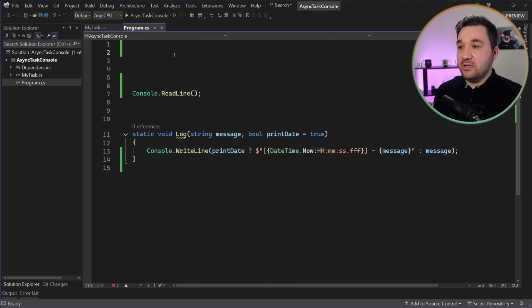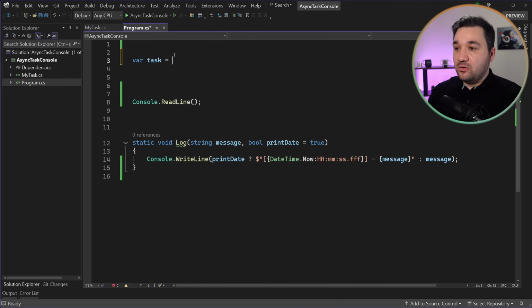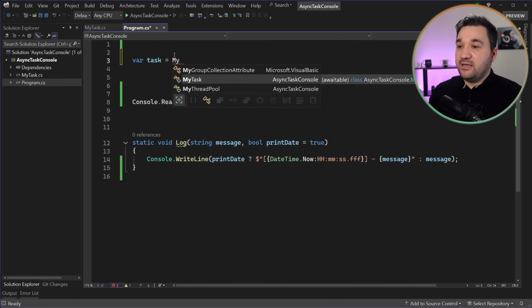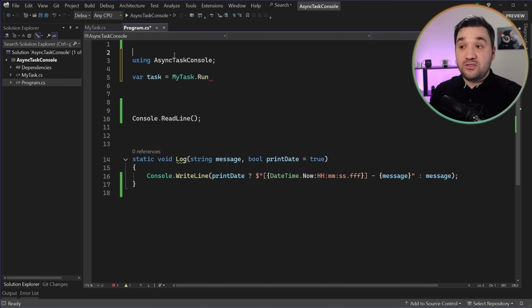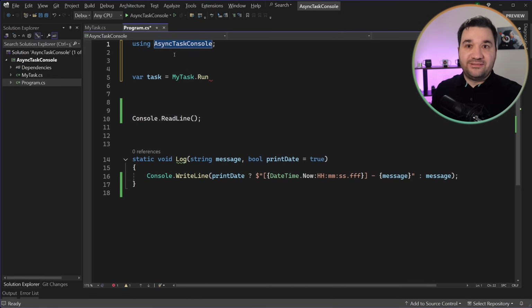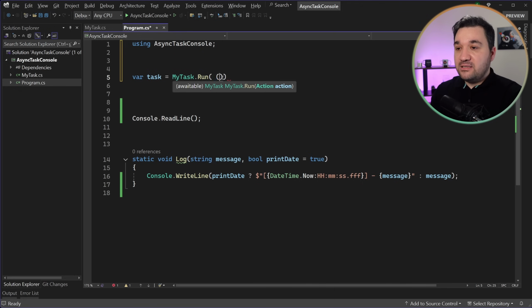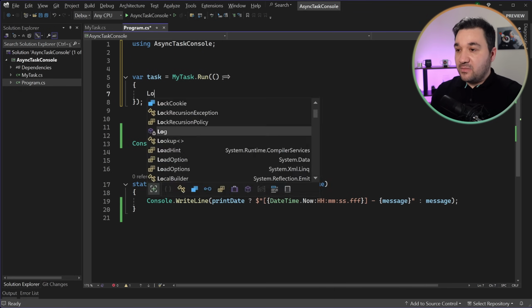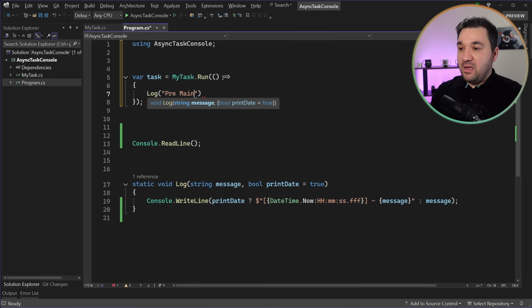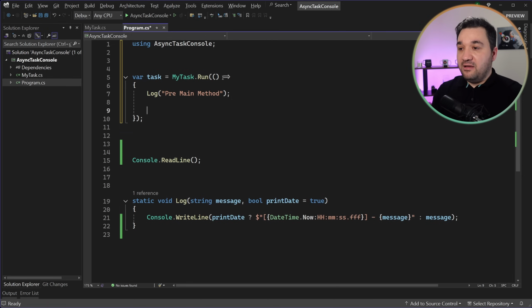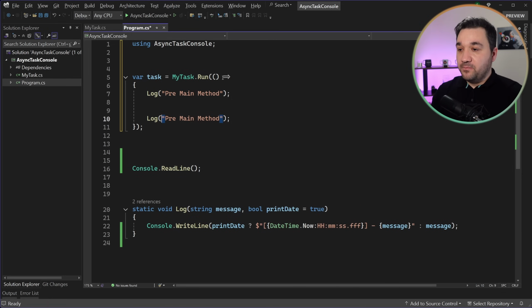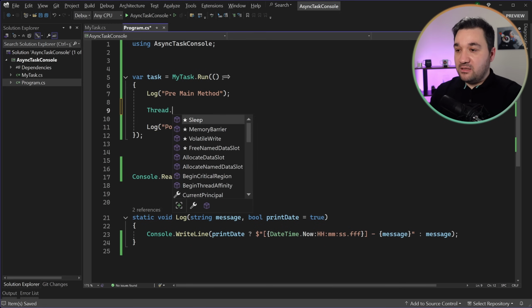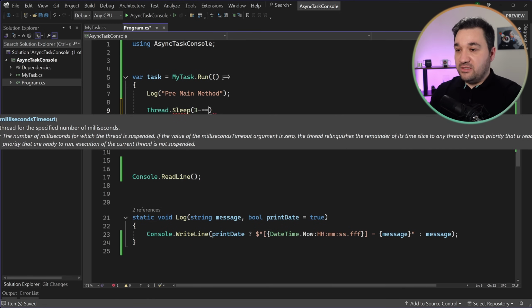So in our example, let's say I have a task. Let's call it MyTask.Run, as I would do with a normal Task, not MyTask. Let's say I have an action here, and it logs a message saying main method, so it is pre, and I will have post as well. It is a basic action. In that action, I'm going to sleep for like 3 seconds.